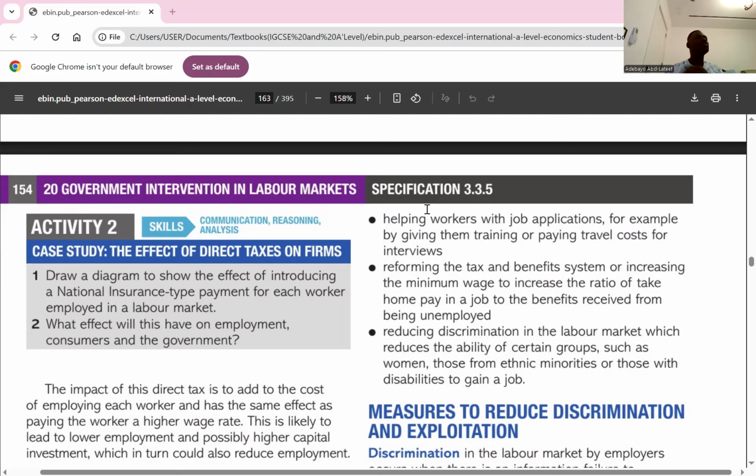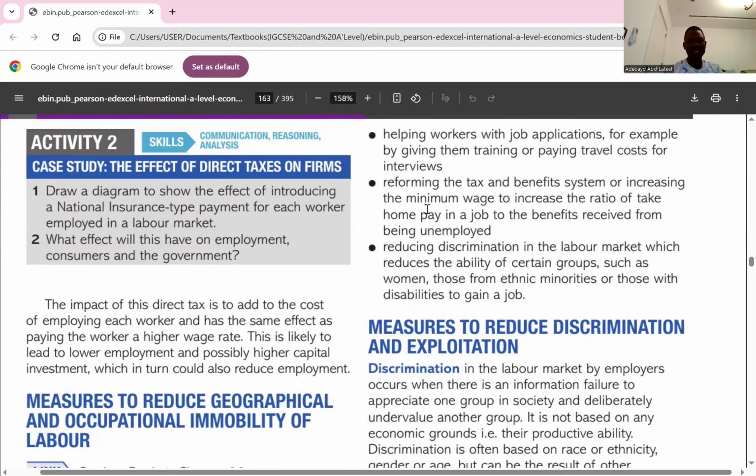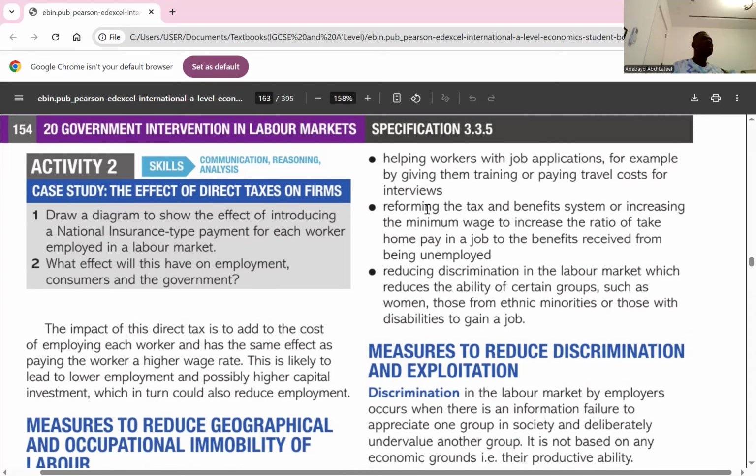So reduced hiring. A reduced demand for labor can lead to fewer job vacancies and slower employment growth. Some firms may also choose to substitute labor with capital, particularly in the long run. So when you look at the last note here in the textbook, they said it reduces employment, higher capital. You saw it there. So the point they're making is this. Based on the fact that employing workers becomes an increasing cost based on the fact that they have to pay taxes. You won't pay tax on equipment. You won't pay tax on machinery. Yes or no? So you start reducing the demand for workers to start investing in capital.